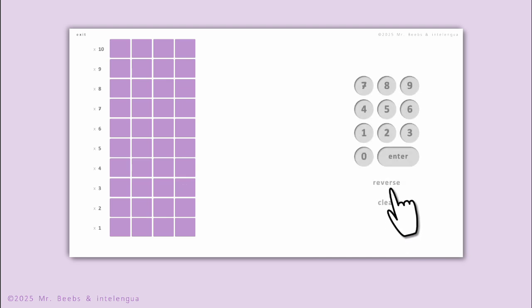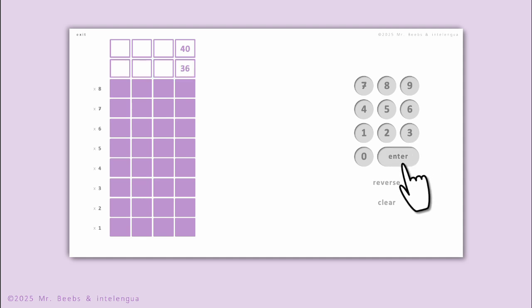There are 10 rows, so the top row was 40. 40 minus 4 is 36. Skip counting backwards is subtraction, and 36 minus 4 is 32. With this chart, if you decide to skip count backwards, you'll have to go all the way back down to 0. Got it? Great!